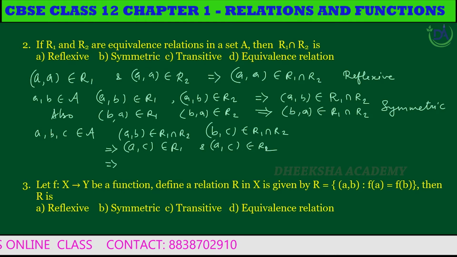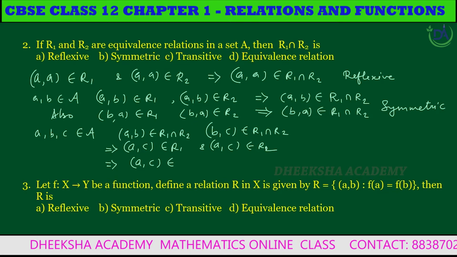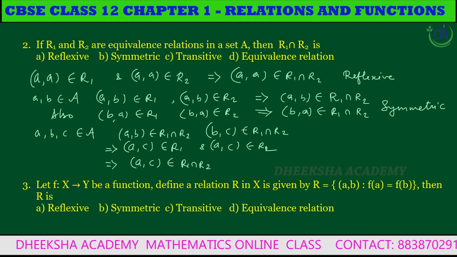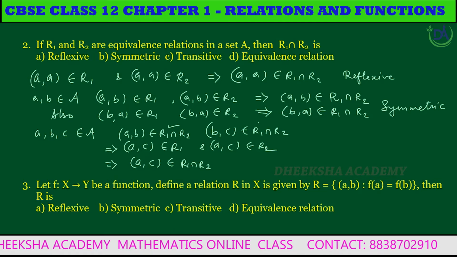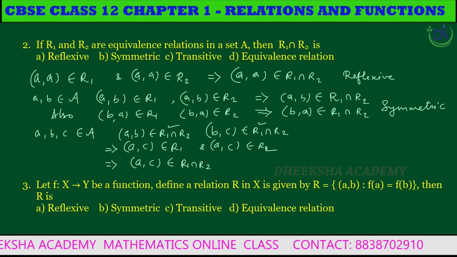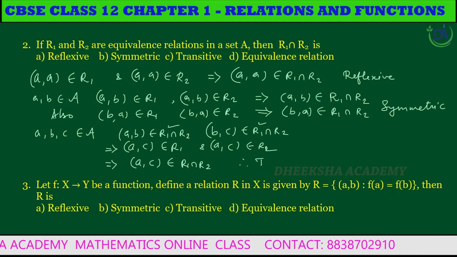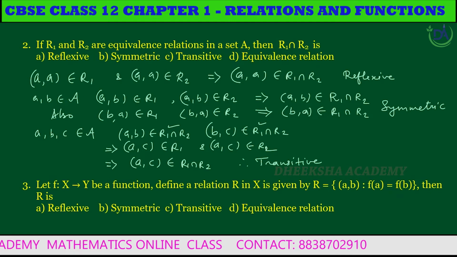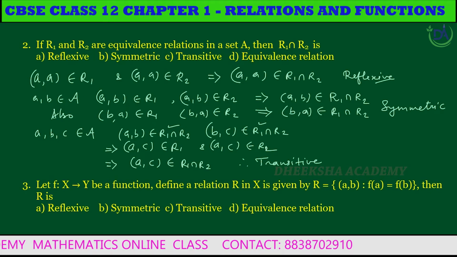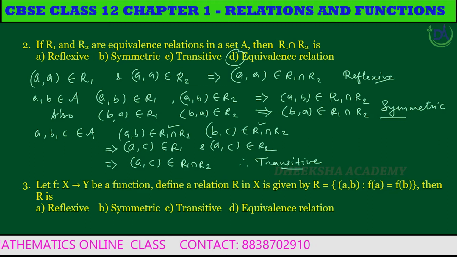This implies (A, C) belongs to R1 intersection R2. So (A, B) and (B, C) belong to R1 intersection R2, which gives (A, C) belongs to R1 intersection R2, therefore transitive. So the relation is reflexive, symmetric and transitive, hence the relation is an equivalence relation. Option D is the correct answer.